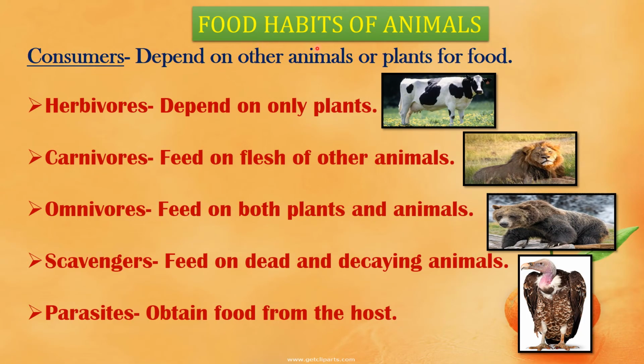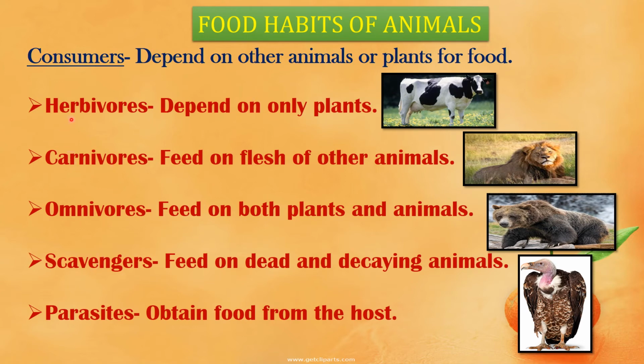Let us know about the food habits of animals. We know that animals cannot make their own food. Hence they are called consumers because they depend on other animals or plants for food. Based on the type of food they consume, animals are classified into the following types.